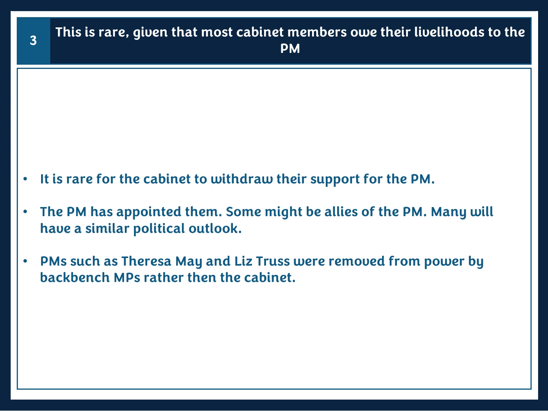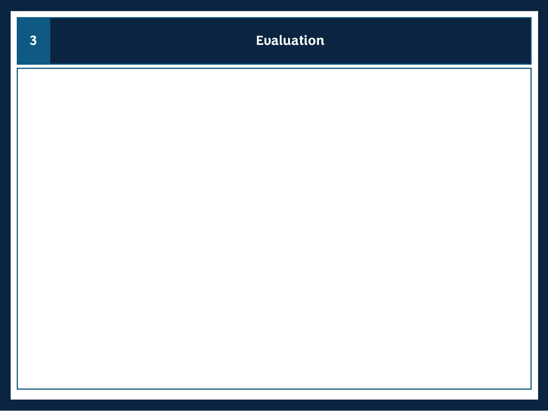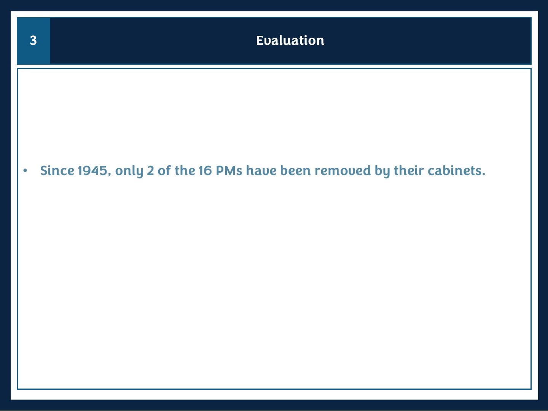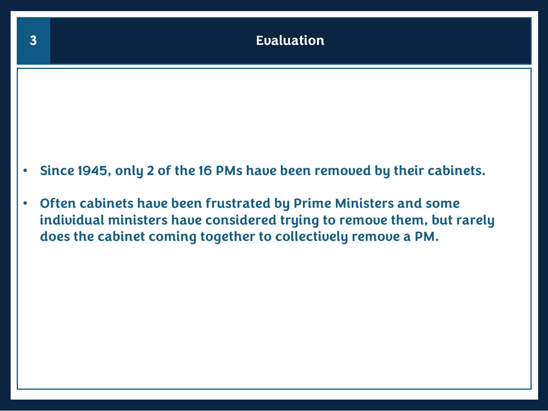And if the prime minister goes, they probably go as well. And with it, they lose an additional salary, they lose all the trappings of being a government minister. So really, none of them want to withdraw their support for the prime minister unless it's in a very, very exceptional circumstance. Okay, so in the evaluation section here again, and this should be pretty straightforward, I would say that on balance, it's really unlikely that the cabinet will withdraw their support for the prime minister.